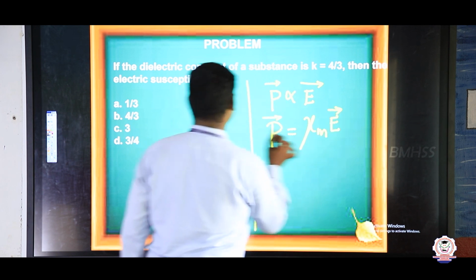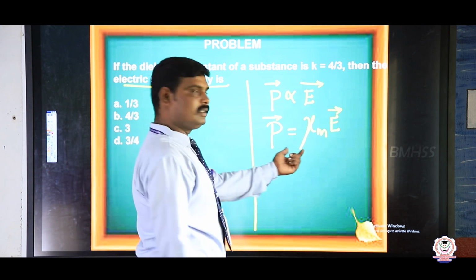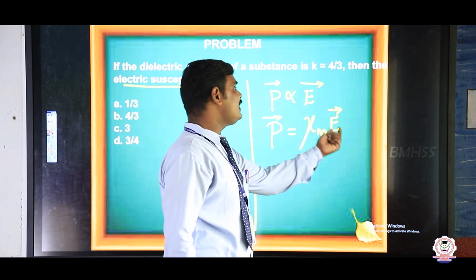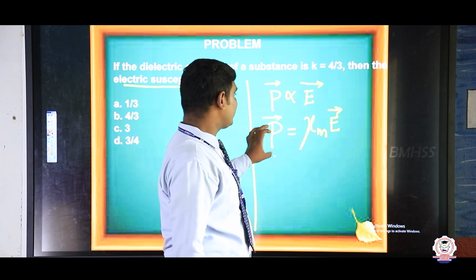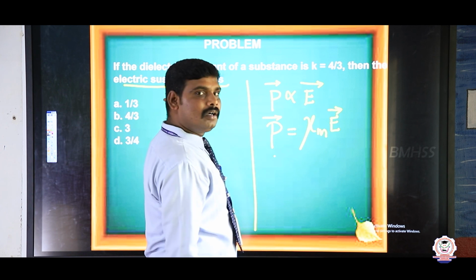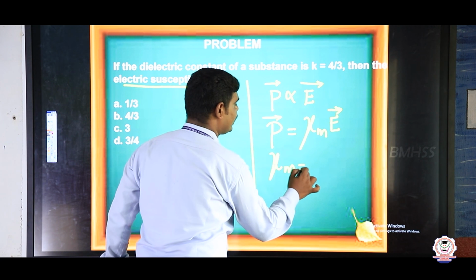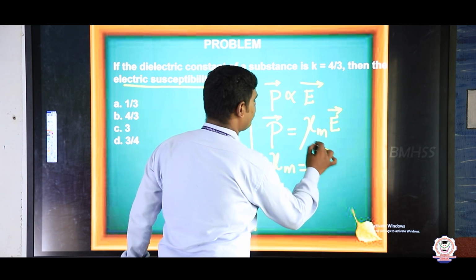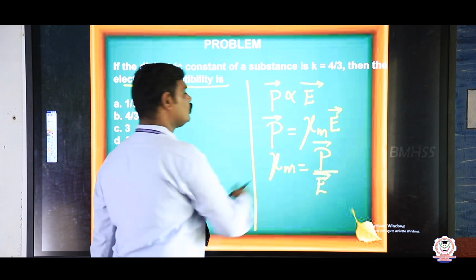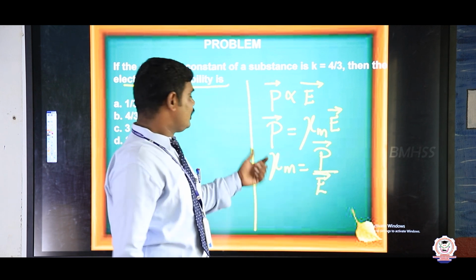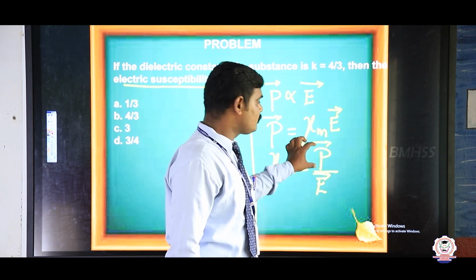Here chi m is the electric susceptibility, E is the electric field and P vector is the polarization. So chi m is equal to P vector divided by E vector.